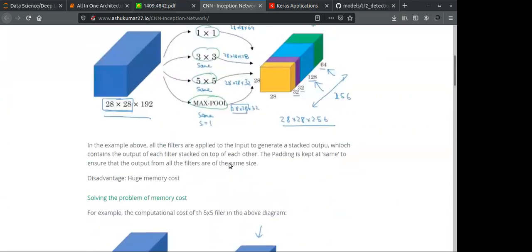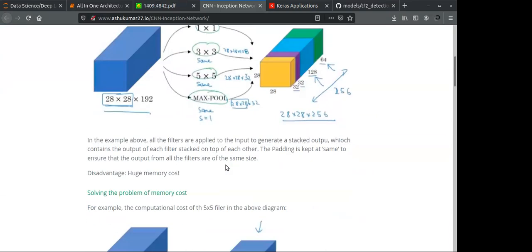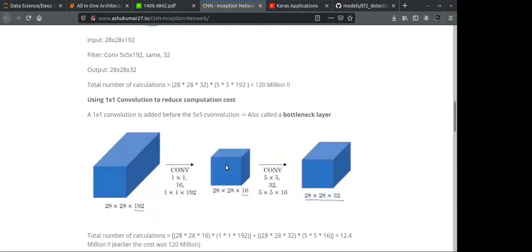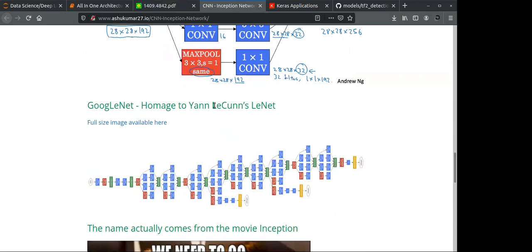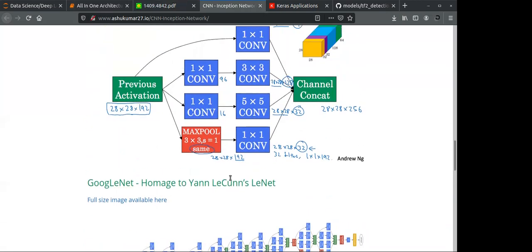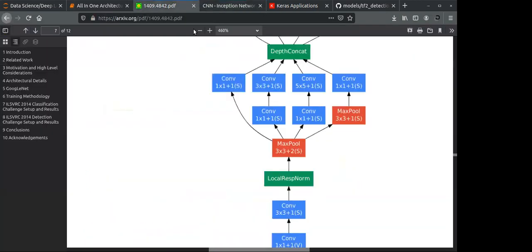He explained really nicely what is a bottleneck and what is an Inception module. You can also take a look at the whole architecture of GoogLeNet, and go to this website called arxiv.org.